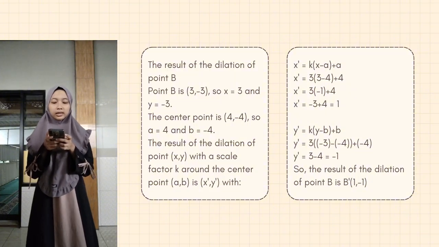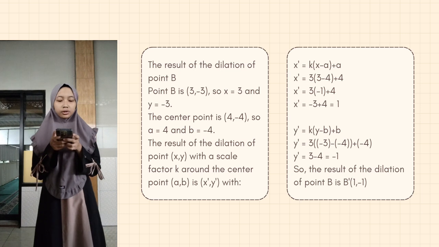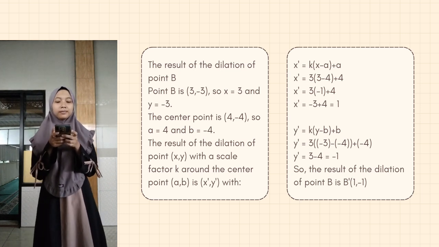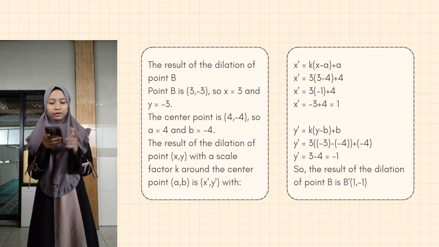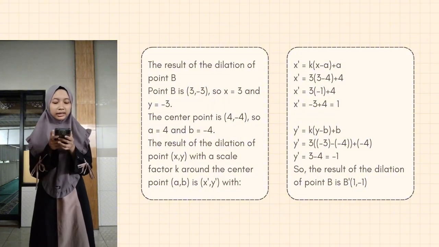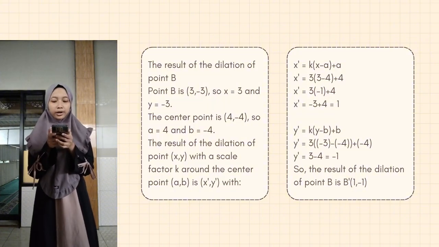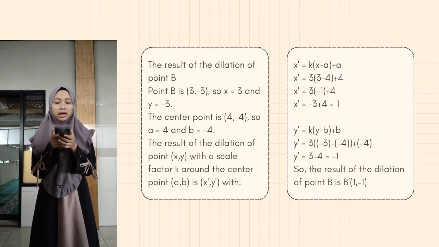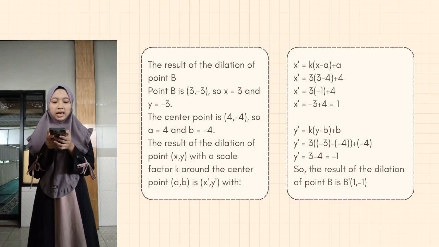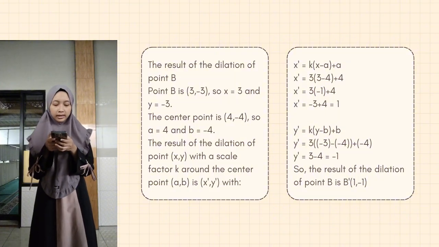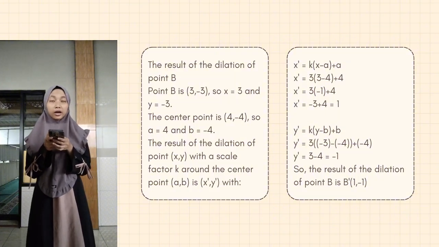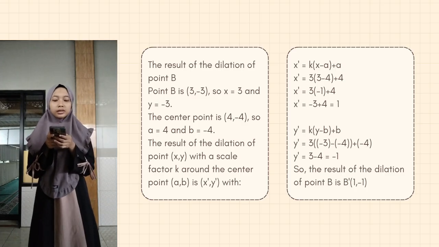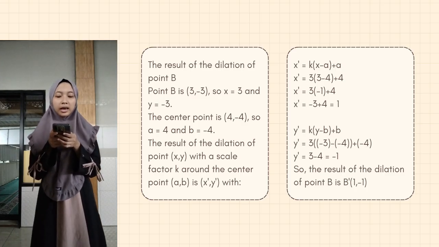The center point is (4,-4), so a equals 4 and b equals -4. The result of the dilation of point (x, y) with scale factor k around center (a, b) is (x', y') with x' equals k(x - a) + a.